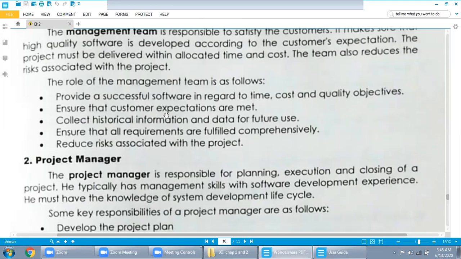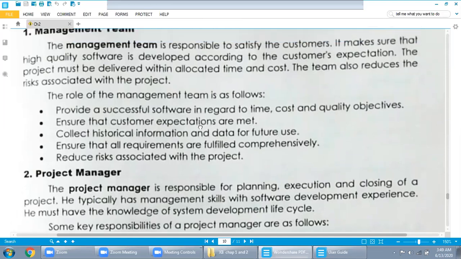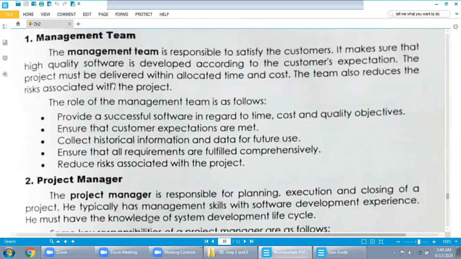Ensure that customer expectations are met. The customer was expecting that you will make the project very accurately. So, customer expectation. Collect historical information and data for future use. Ensure that requirements are fulfilled comprehensively. Reduce risk associated with the project. So this is the responsibility of the management team.